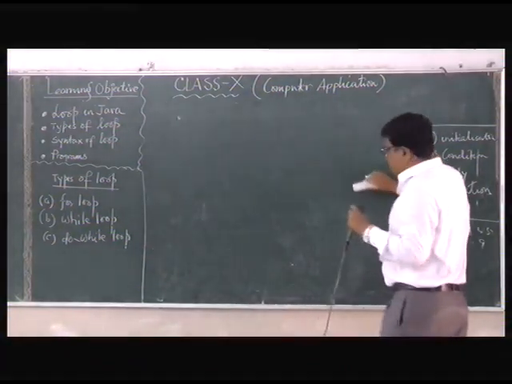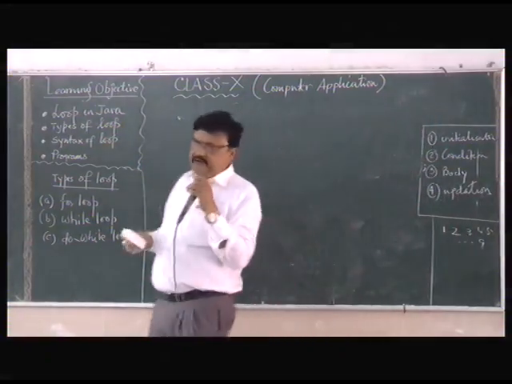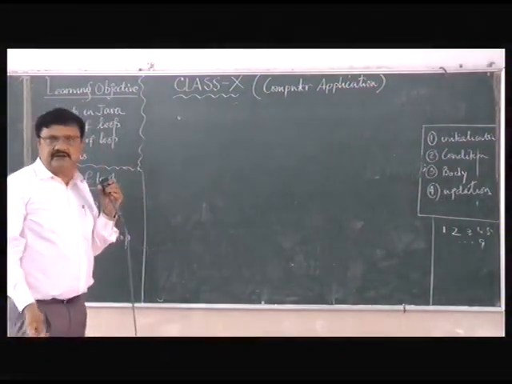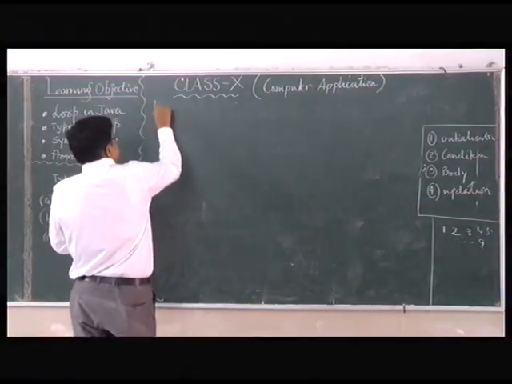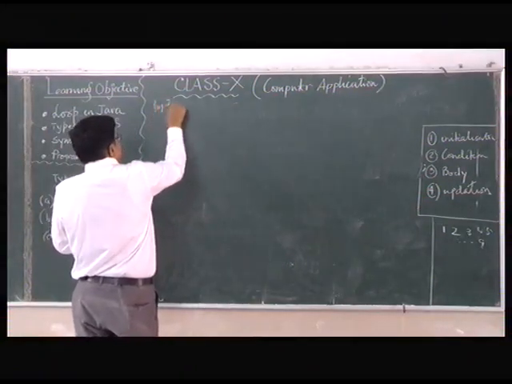Write a program. Write a program to input a number and find out the sum of the digits of the number present. Program 2.